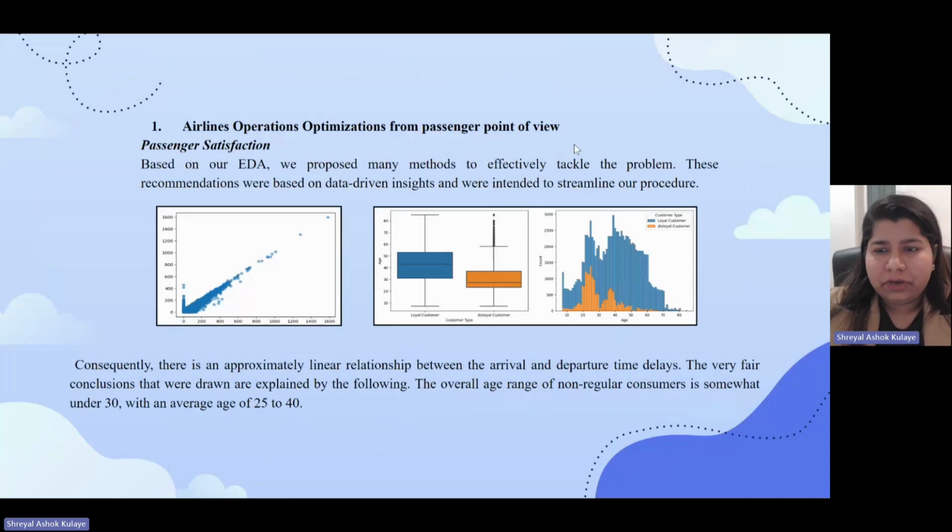So let us go into each one of them. The first one is airlines operation optimization from the passenger's point of view, in which the first part is passenger satisfaction.